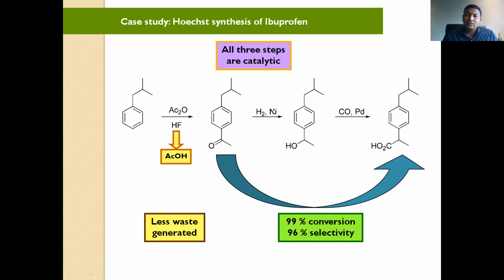Then they used a reduction reaction in the presence of nickel. Nickel is a metal, and with this nickel catalyst they prepared this alcohol. Then again, carbon monoxide and palladium as a catalyst, and they can easily prepare ibuprofen. They have reduced the steps from 6 to 3, and in all 3 steps they have used catalysis. Using these catalysts, the important thing is the waste.